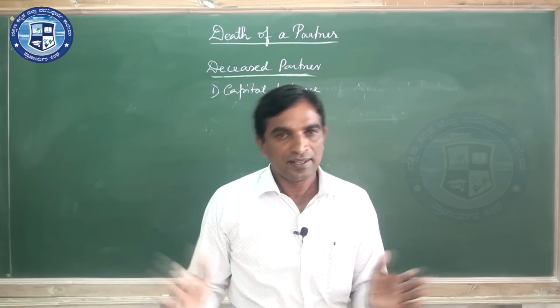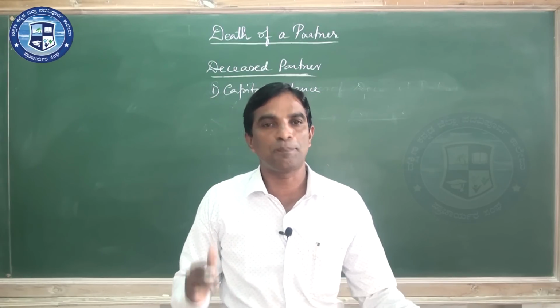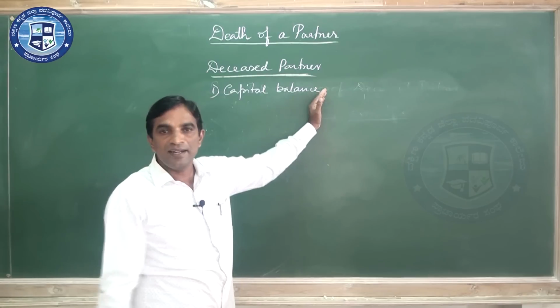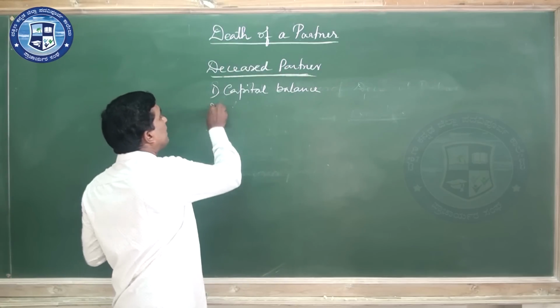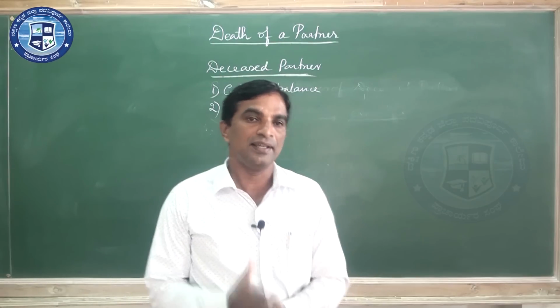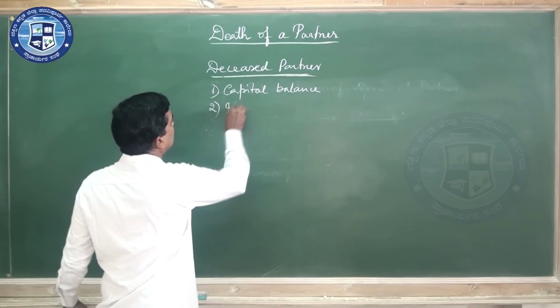The money they have introduced to the business as capital is related to the deceased partner. It may be in the current account also. That should be taken into consideration. So the first one is the deceased partner's capital. Next comes, for this capital we pay interest.